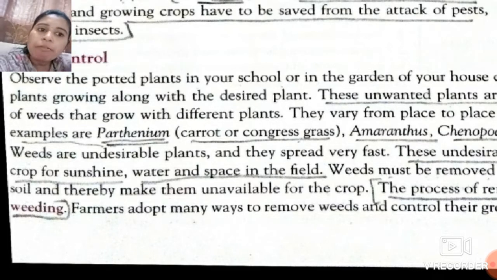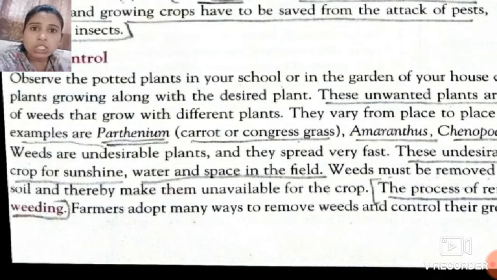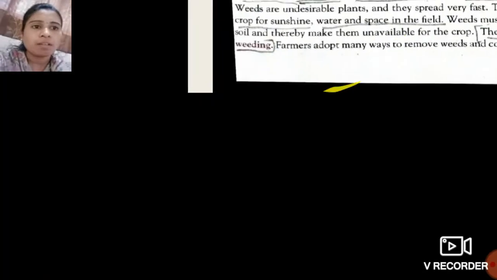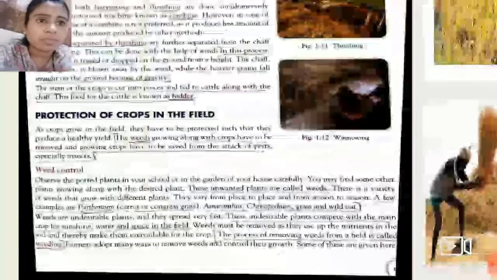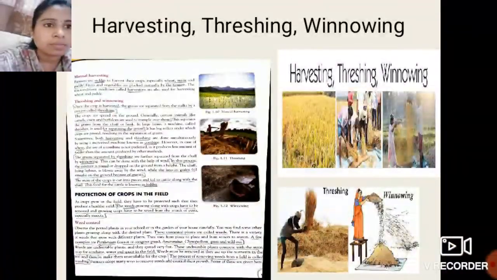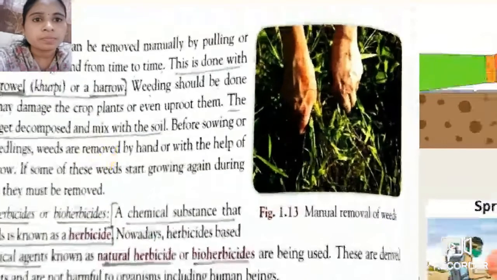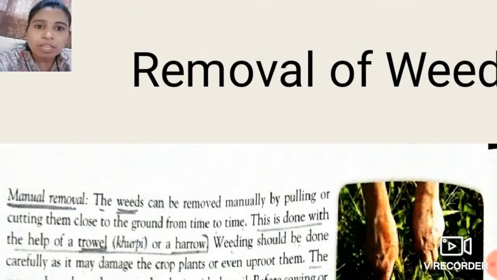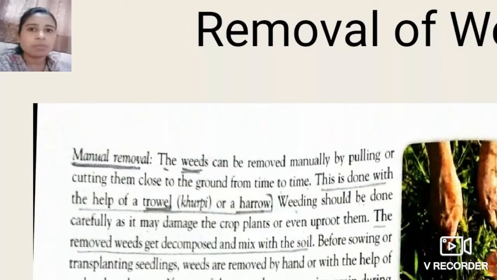Farmers adopt many ways to remove the weeds. There are certain methods by which these weeds can be removed and their growth controlled. So what are these methods? Let us see. Removal of weeds. The first method is manual removal.